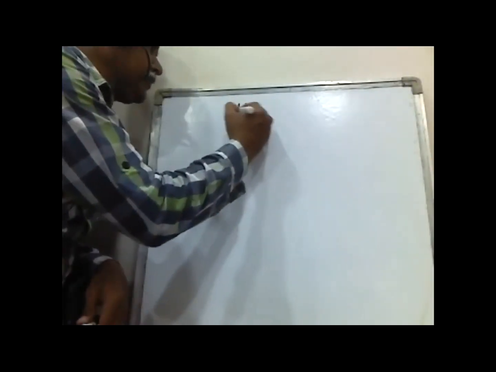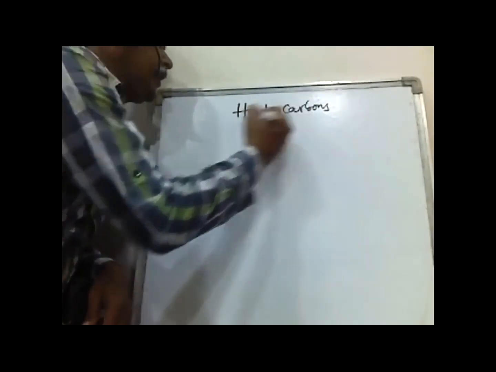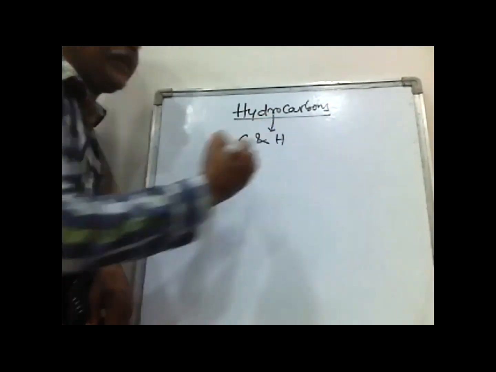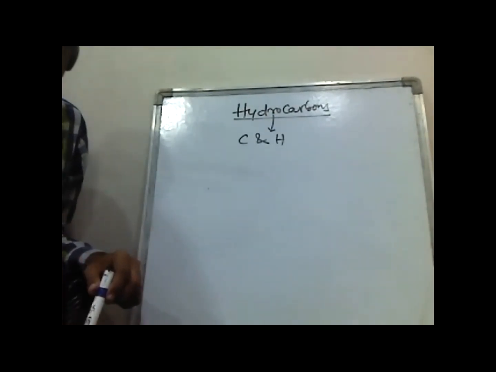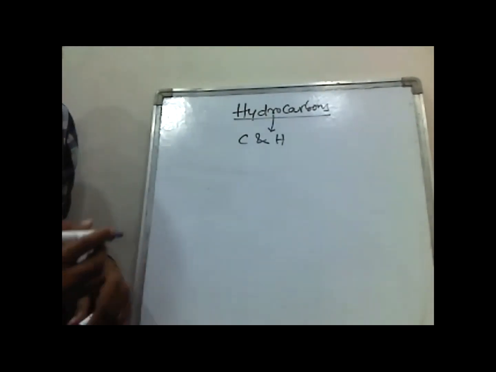We know hydrocarbons. What are hydrocarbons? Hydrocarbons are the compounds containing carbon and hydrogen.